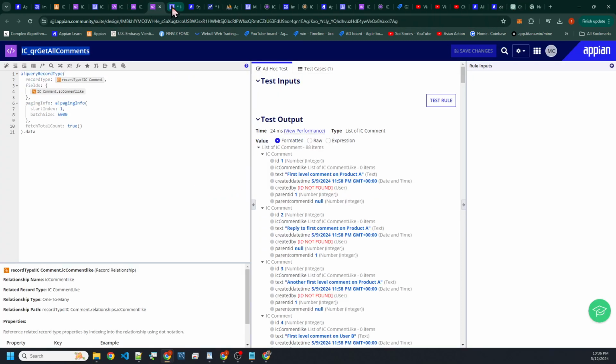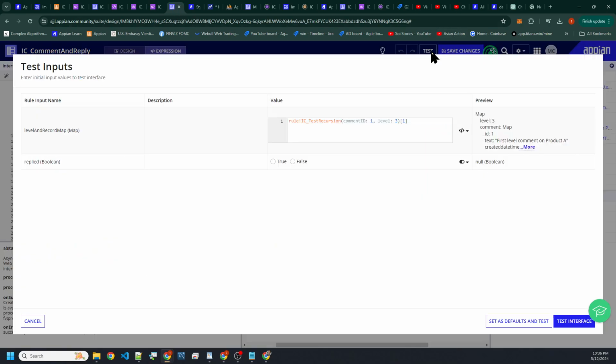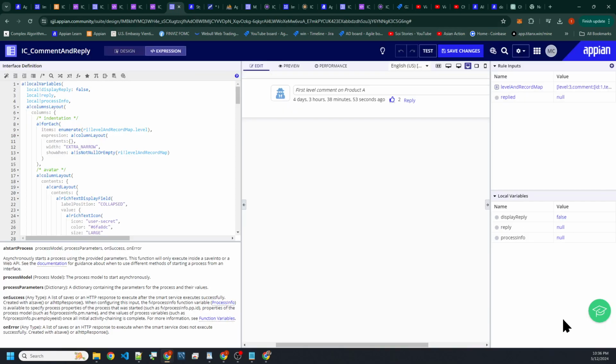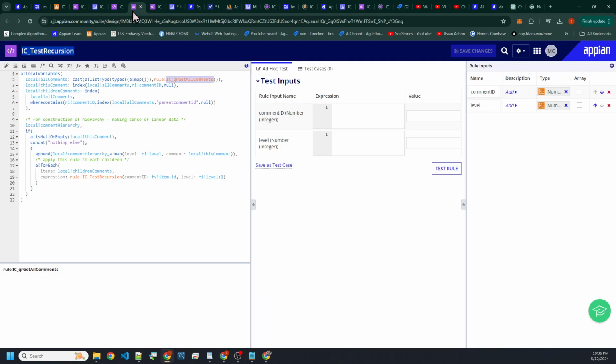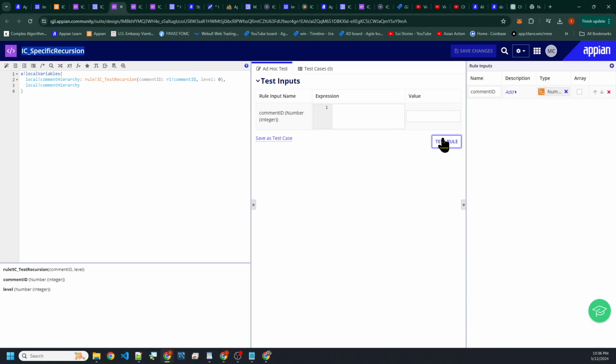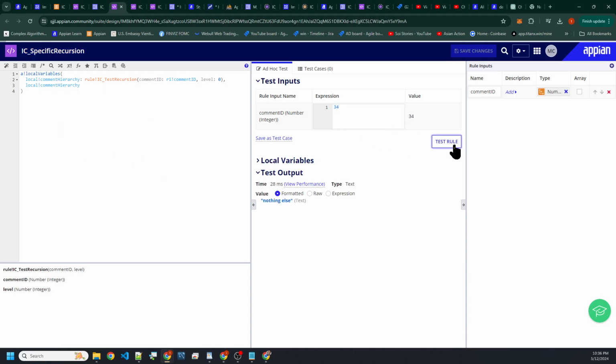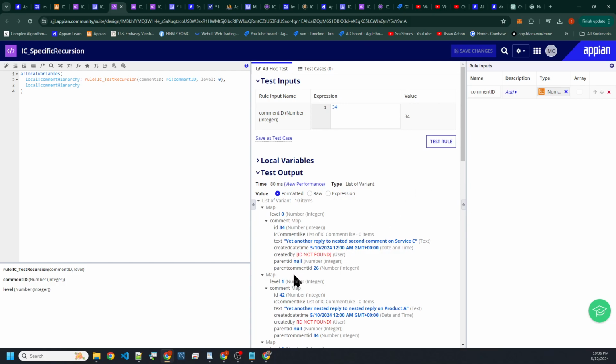Let's do a test to this. Let's try to pull this data and see what we got in here. Oh, we don't have anything coming through here yet. But we know that we got this, and if we run this test, we got something here, 0 items.